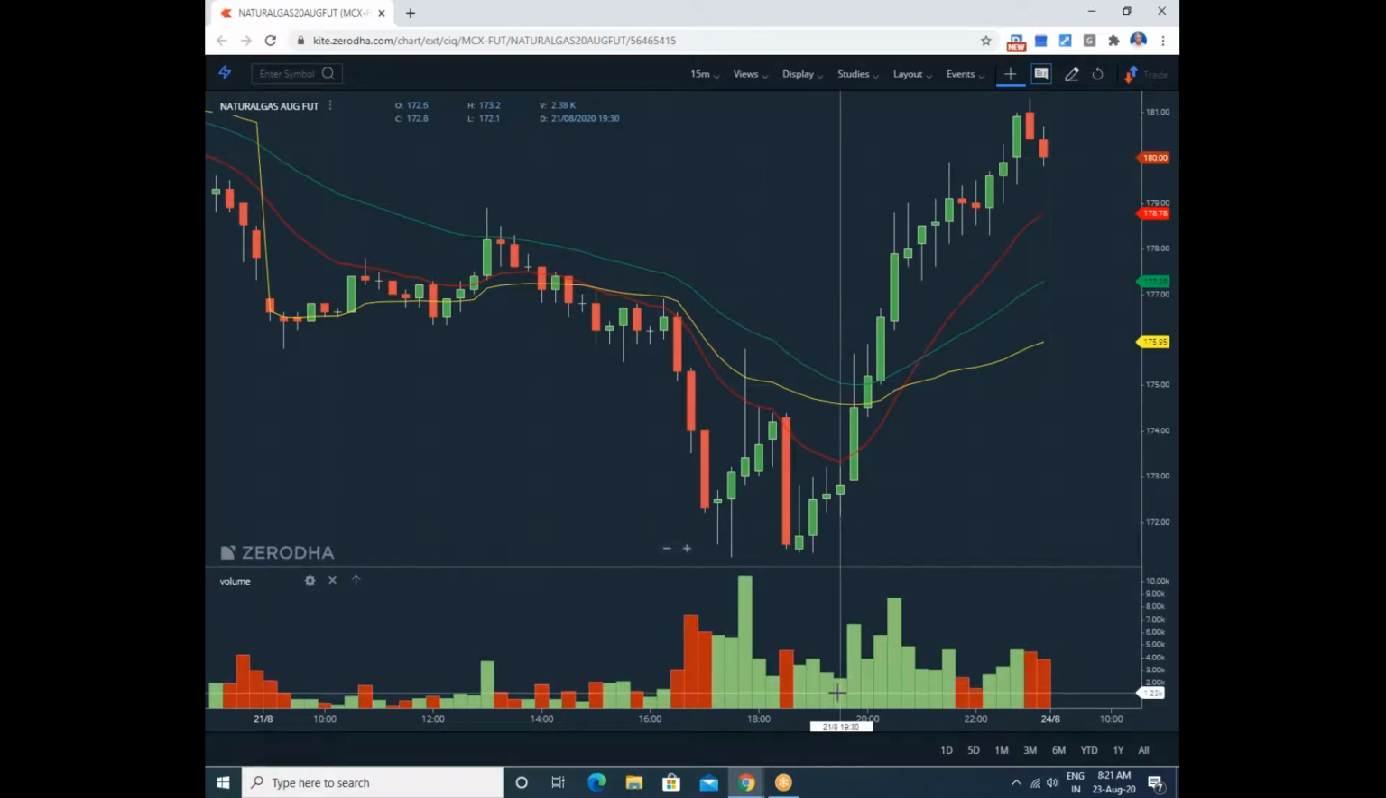Always I speak about lower volumes on recovery, which results in the major up move.